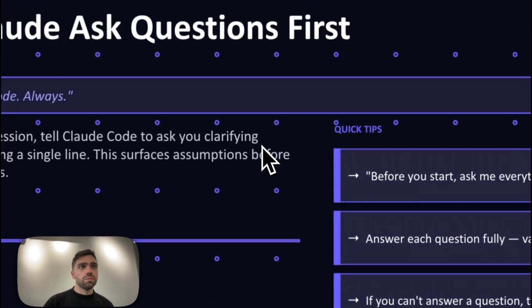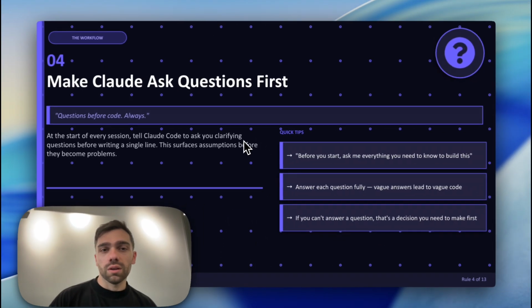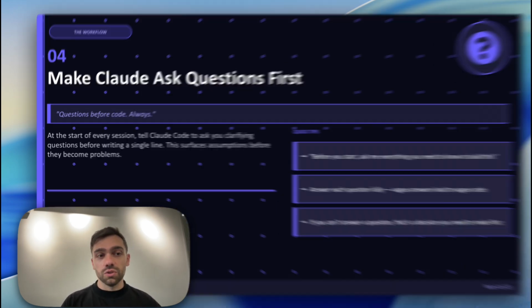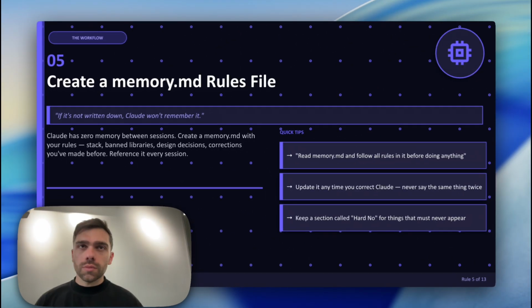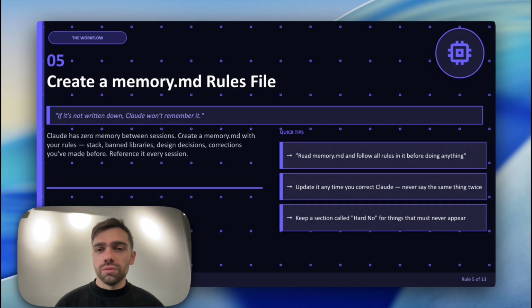All right, so the fourth thing is make Claude ask you questions first. This way it has a better idea and concept of what it is that you are trying to ask for, what you want to build. So, all right, the fifth rule is create a memory.md like rules file, and you can do this in Claude